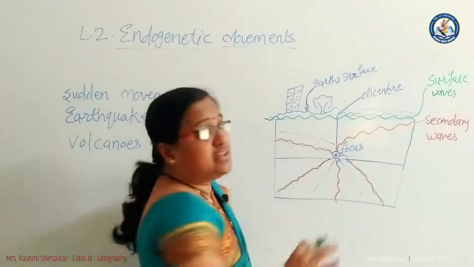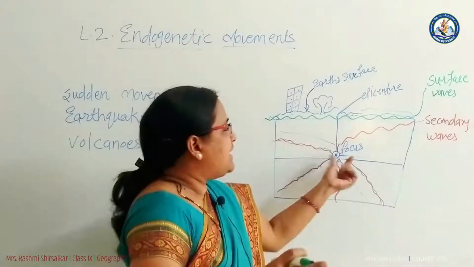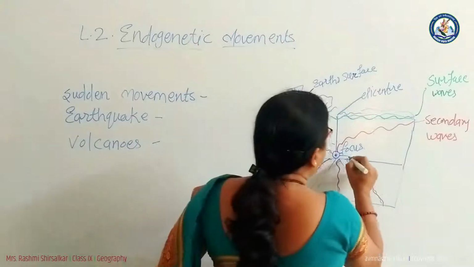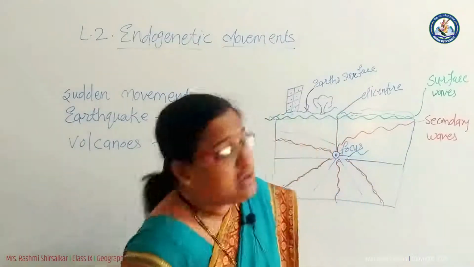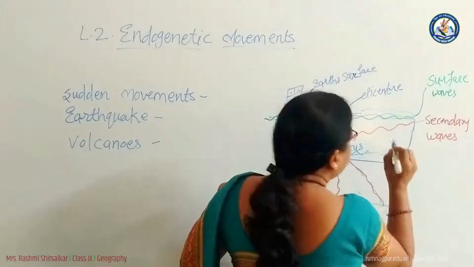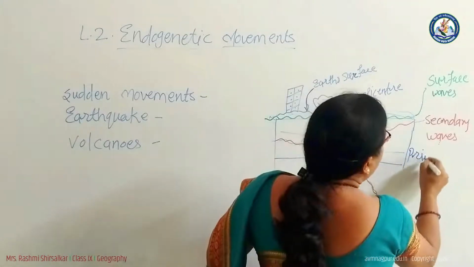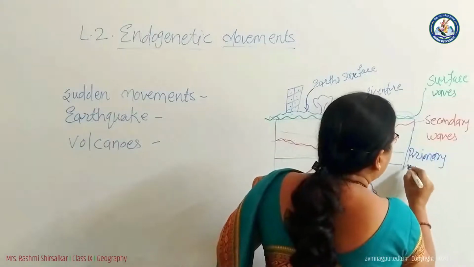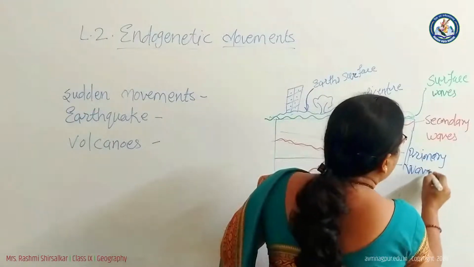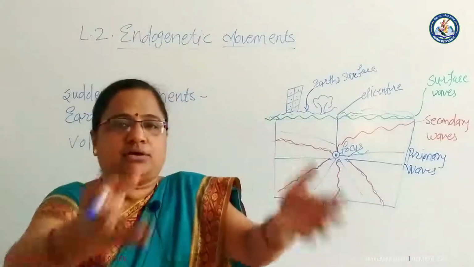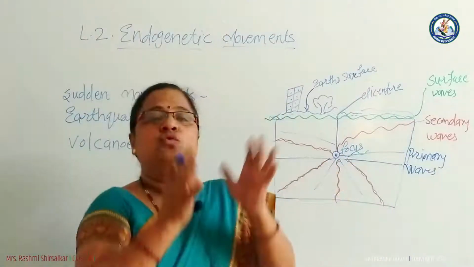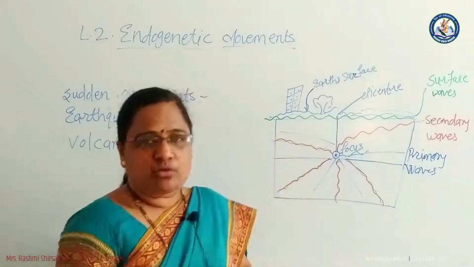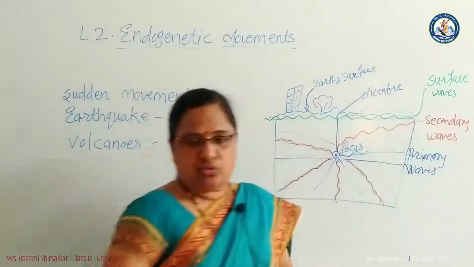So firstly the energy released from that focus is known as primary waves. These waves are like a plane. These are the primary waves because the word primary shows that it is released first from the focus. It firstly comes out from the focus, so it is primary waves.